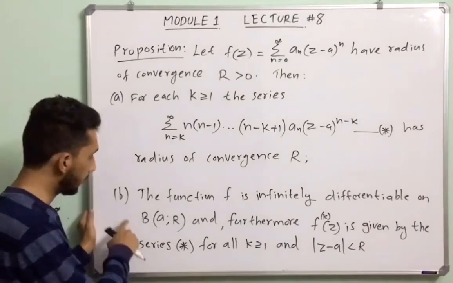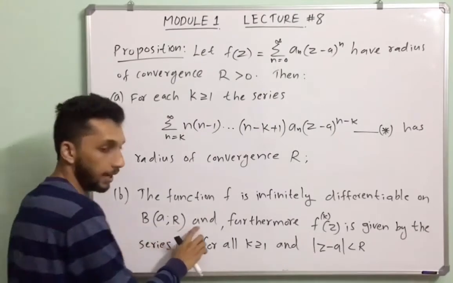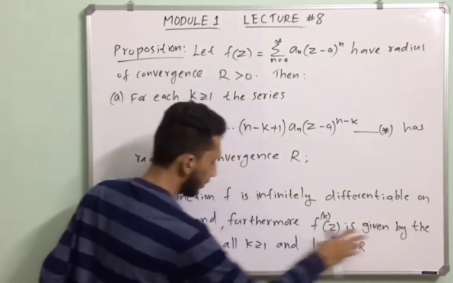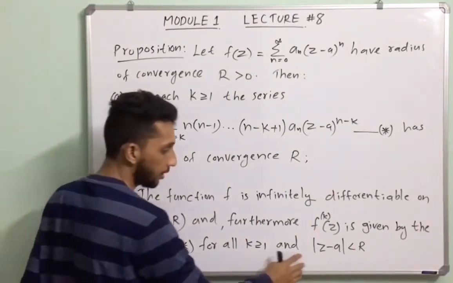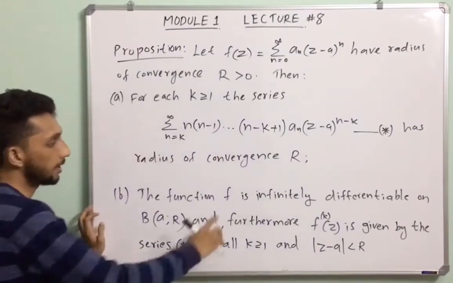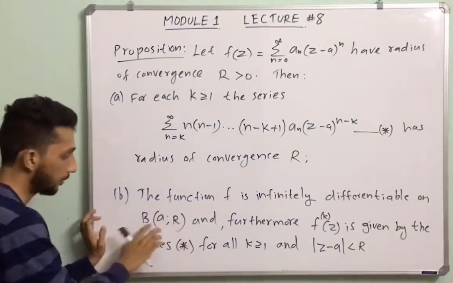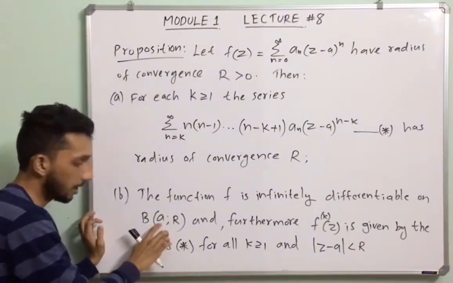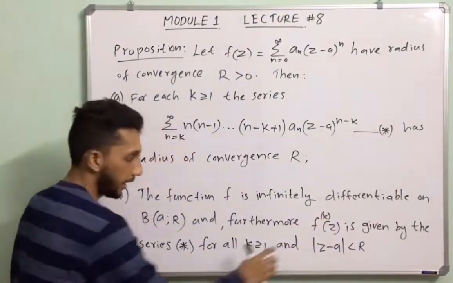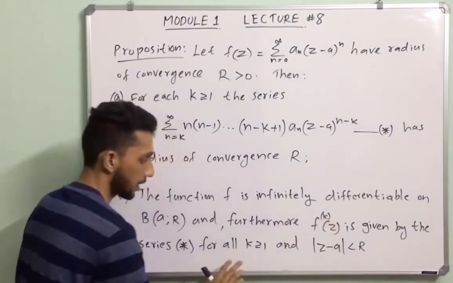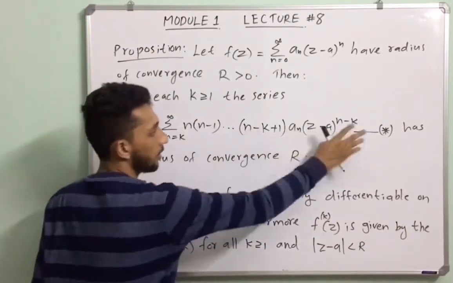Statement B: the function f is infinitely differentiable on the set B(a, R), and furthermore f raised to k of z is given by the series star for all k greater than or equal to 1 and mod z minus a less than R. That means this function f, this power series, is infinitely differentiable on the set B(a, R), that means the open ball with the center a and radius R. Also, the derivatives of all orders, f dash of z, f double dash of z, etc., the derivative of any order is given by this series.